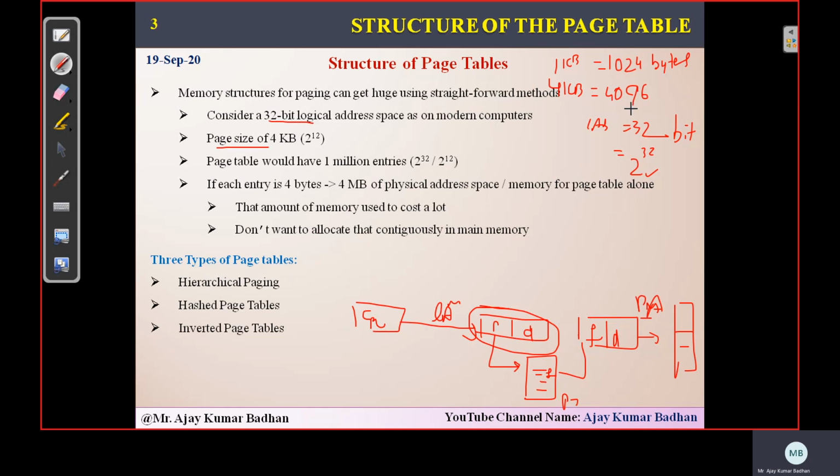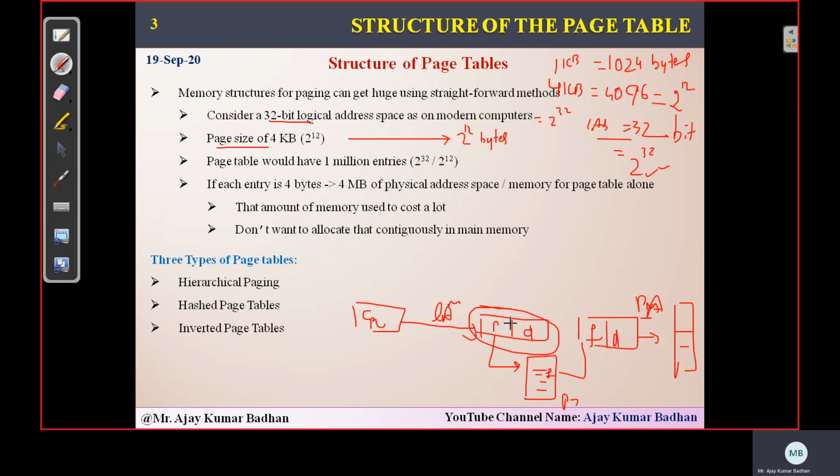So that is 4 times 1024, which is 4096, right? So we said that whenever the page size and logical address space are given, we need to convert that into a power of 2. So the logical address we have converted and we got 2 to the power 32. And what about this 4096? In power of 2, it is 2 to the power 12 equal to 4096, meaning 2 to the power 12 bytes. So we have converted the page size, what we got is 2 to the power 12 bytes, and the logical address space is 32, which we converted into 2 to the power 32 entries.